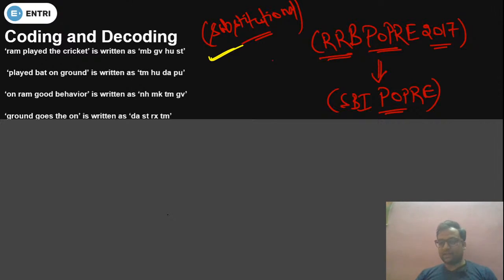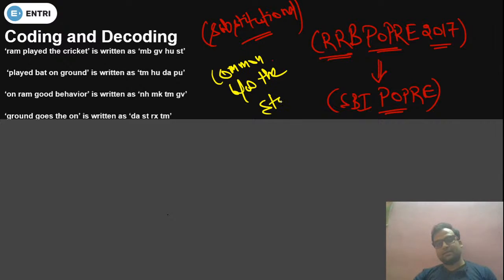Hi Nasreen, good evening. So how to solve it? See, the best approach is we have to find the common between the statements. See, this is statement number 1, statement number 2, statement number 3 and statement number 4. Now we have to find out how RAM is coded in terms of this coded language. RAM को कैसे कोड किया गया है इसमें से, प्लेट को कैसे कोड किया गया है इसमें से, and the and cricket is coded from this. So this we have to focus upon. We can solve it by using the common method.